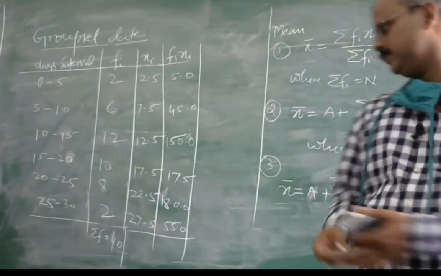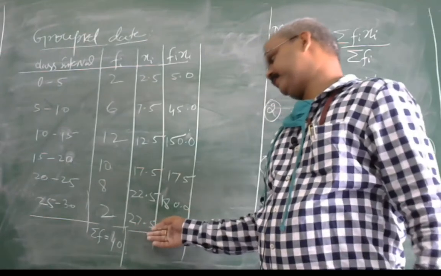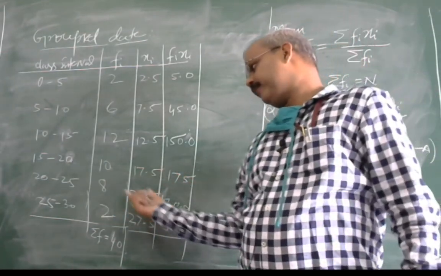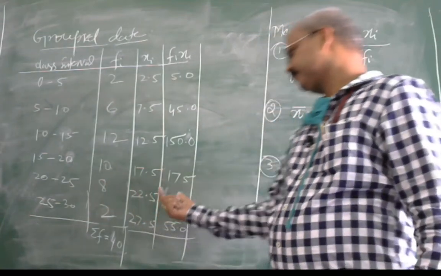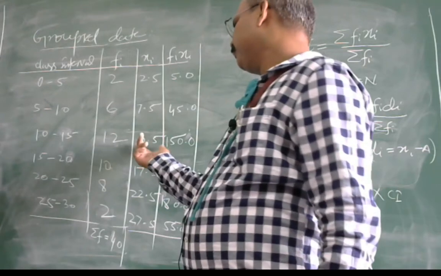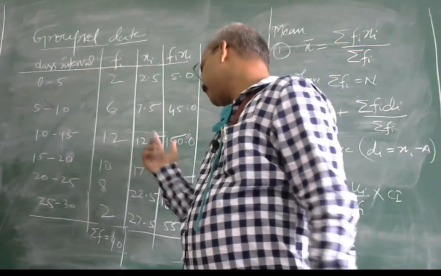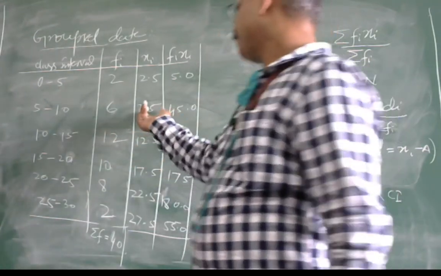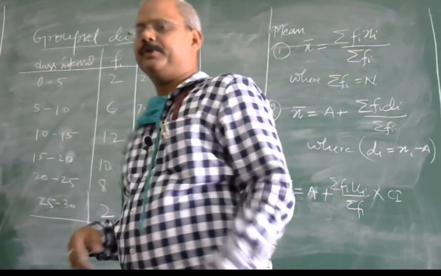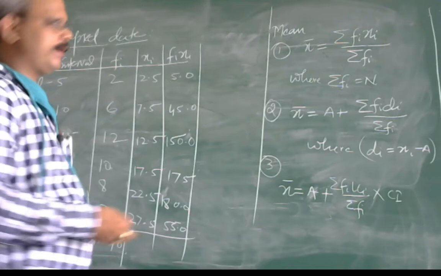Okay, students, because 27.5 into 2 becomes 55, 22.5 into 8 becomes 180, 17.5 into 10 becomes 175, 12.5 into 12 becomes 150, 7.5 into 6 becomes 45, and 2.5 into 2 becomes 5.